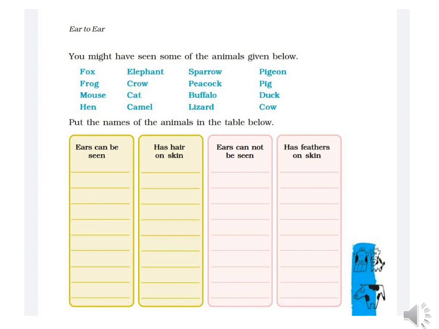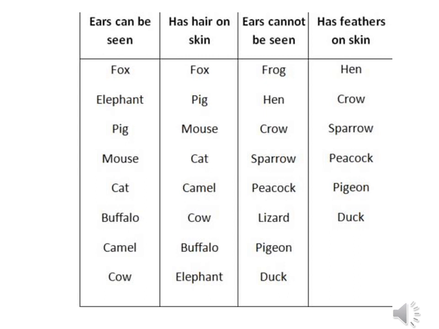The first table is for animals whose ears can be seen. In the second, we have to write the animals that have hair on the skin. In the third one, we have to write the animals whose ears cannot be seen. And in the fourth one, we will write the animals which have feathers on their skin. Let's put the names of the animals in the tables below.